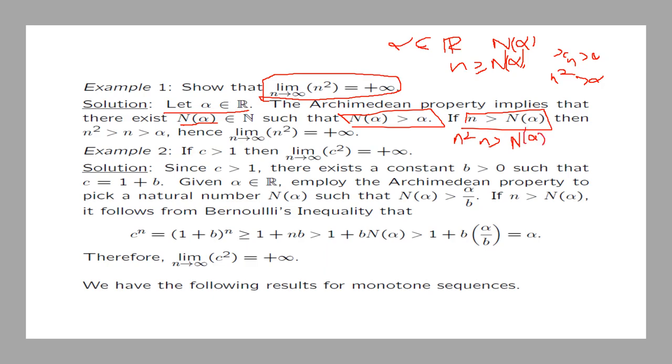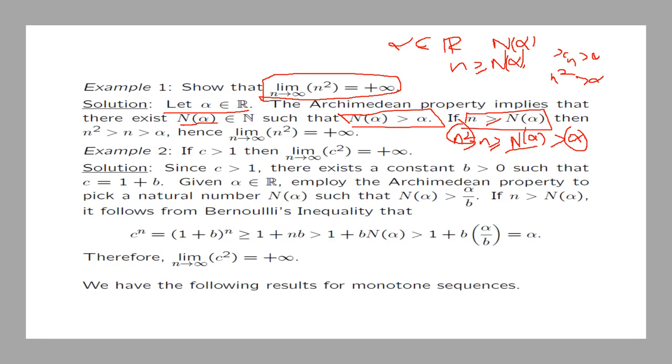Now we can allow equality there. So we see that n squared is bigger than n, and n is bigger or equal to n alpha, but n alpha is bigger than alpha, and therefore n squared is bigger than alpha. So that's what you are doing here.